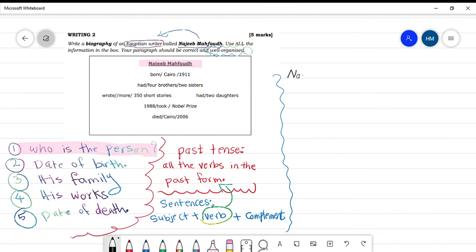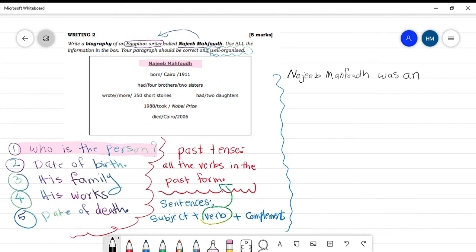So we will write here Najib Mahfouz. Who is the person? An Egyptian writer. What is the verb we write, my students? We will write was, because he is dead. Najib Mahfouz was what, my students?